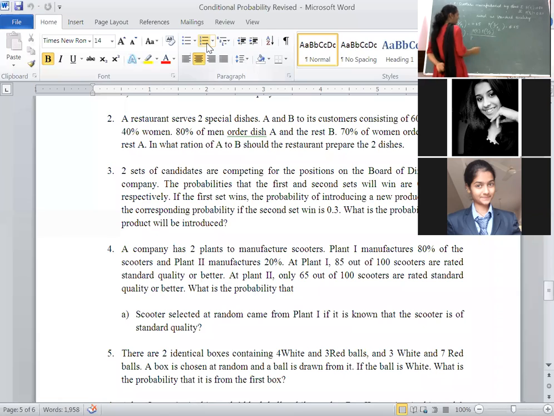Numerator will come as it is. How does it come? Probability of Pi into probability of S given Pi upon summation I running from 1 to 2, because only 2 plants. Probability of Pi into probability of S given Pi. Numerator you will write as it is, but how many events in this particular problem? 2 events. Summation I running from 1 to 2. Right now substitute I equal to 1. What will we get? Probability of P1 into probability of S given P1, plus substitute I equal to 2, probability of P2 into probability of S given P2.